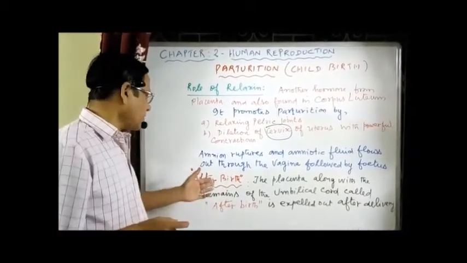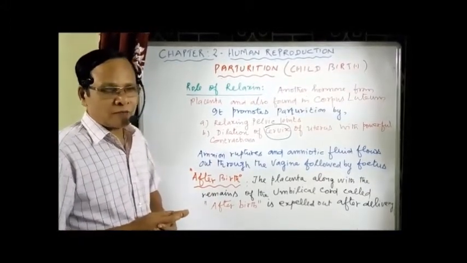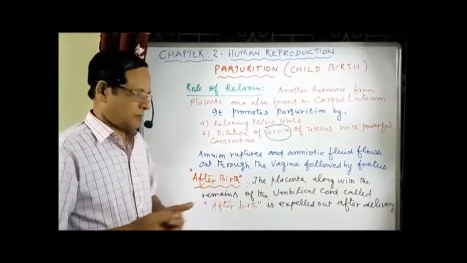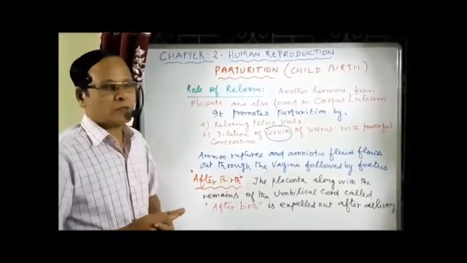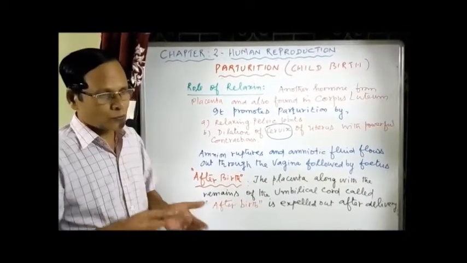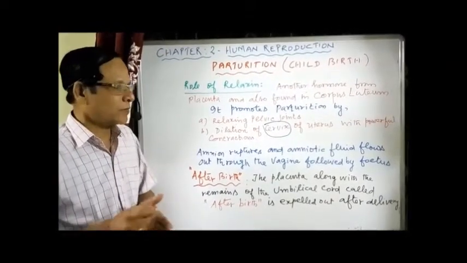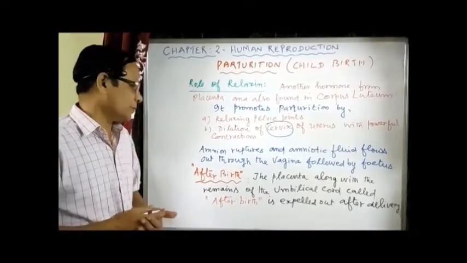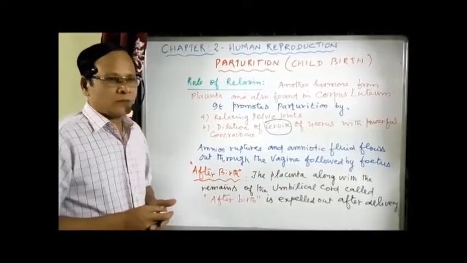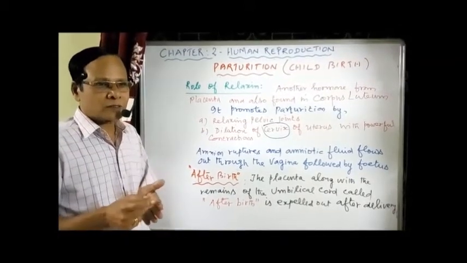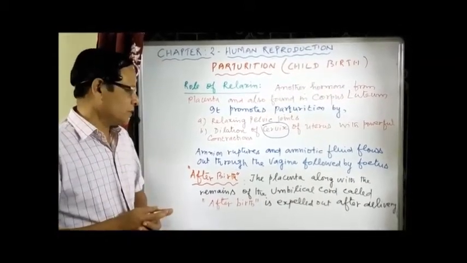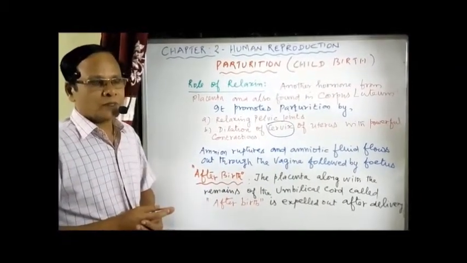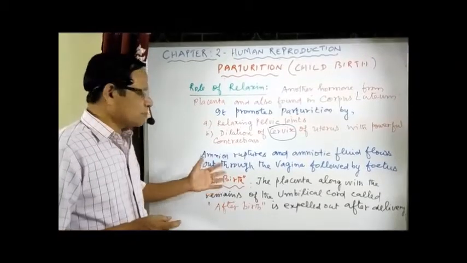Now what is the meaning of after birth? After the delivery of the baby, we still have some materials in the uterus of the pregnant mother, the one who delivered, normally called a postpartum woman. The one who delivered the baby is called a postpartum woman, not postmortem, postpartum woman. Now we have the placenta and umbilical cord still inside the uterus of the mother. So the placenta along with the remains of the umbilical cord is normally called after birth.